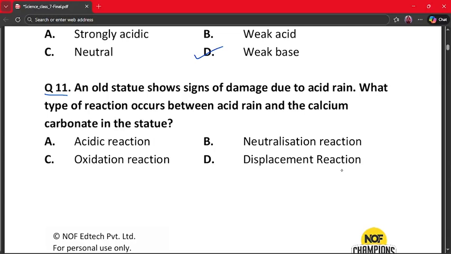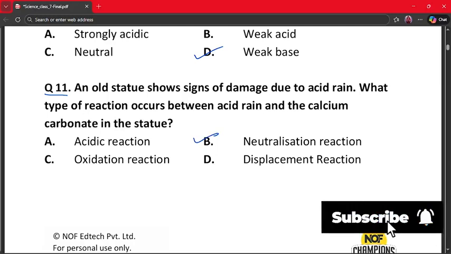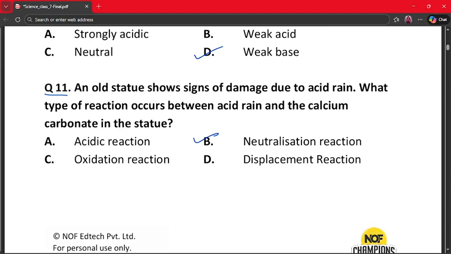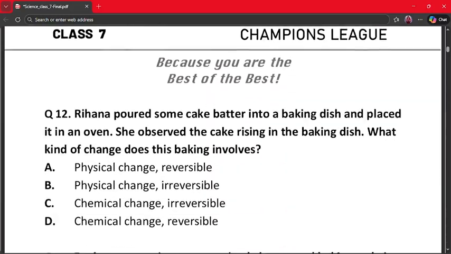The correct answer is neutralization reaction, because acid rain reacts with calcium carbonate in statues. This reaction neutralizes the acid, so it is a neutralization reaction. No oxidation or displacement happens here, thus option B is the correct answer. Our next question is question number 12.